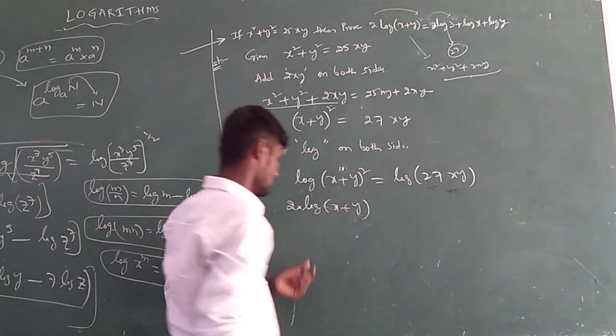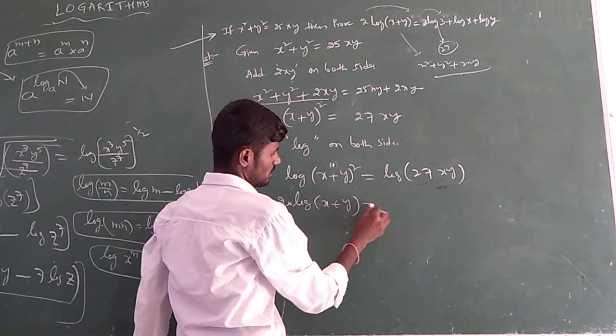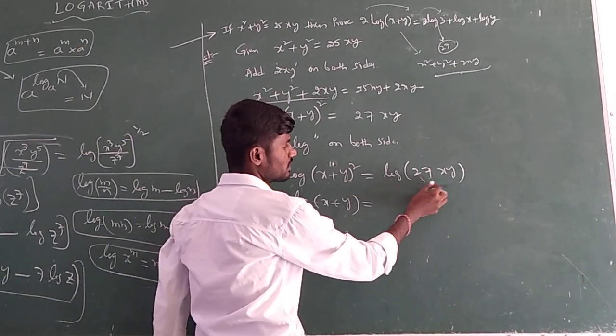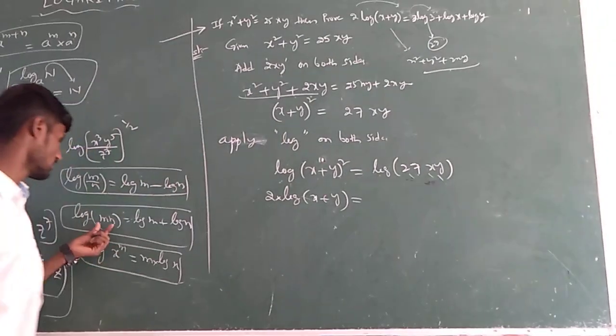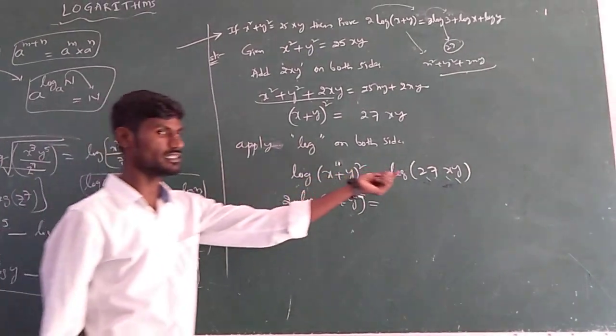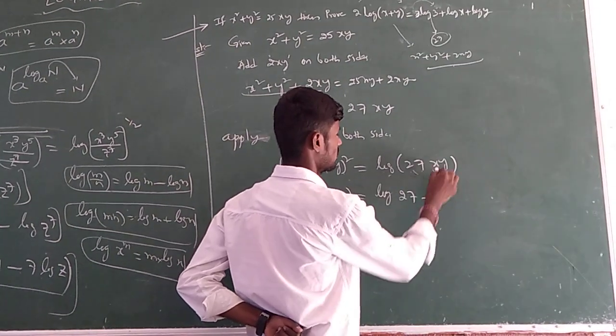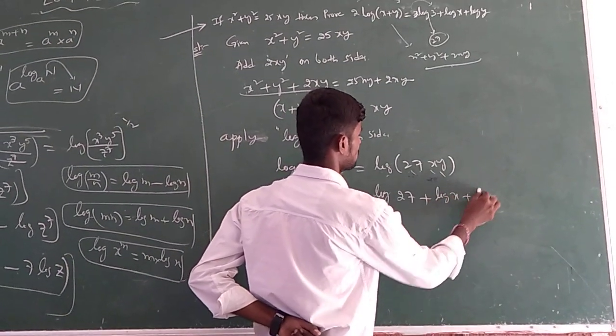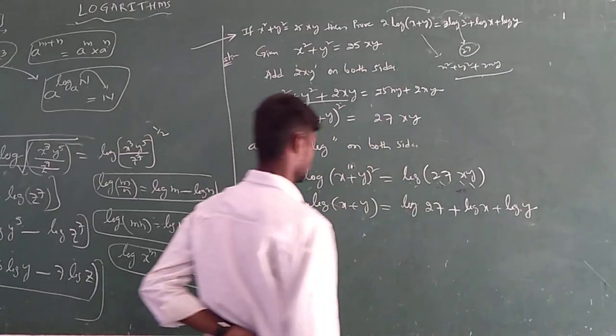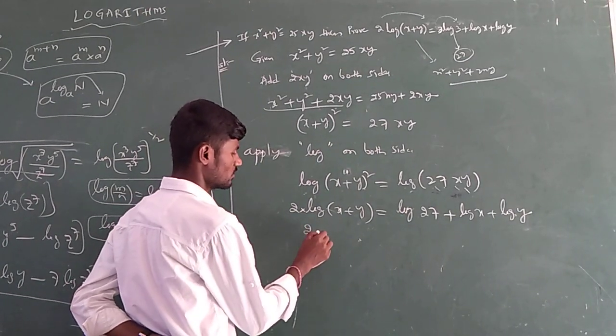So remember. Next, if you see here, it is a product of 3 terms, so the product rule: log mn is log m plus log n. Like that 3 terms. First term is log 27, plus second term log x, plus third term log y.